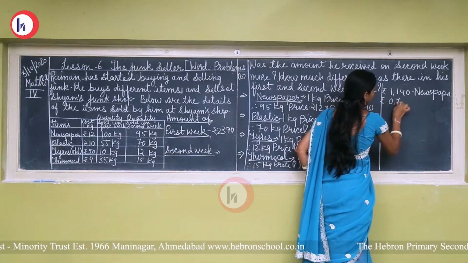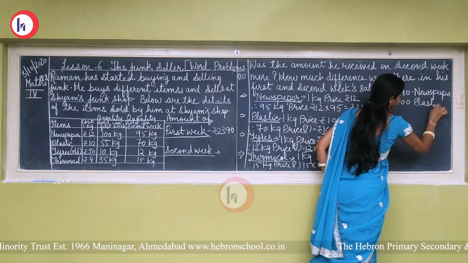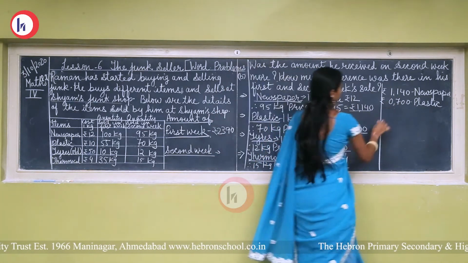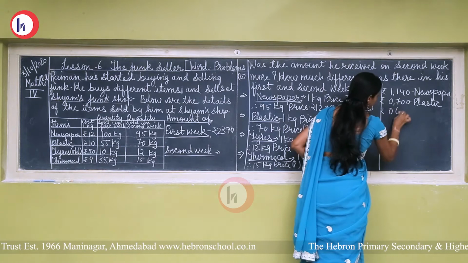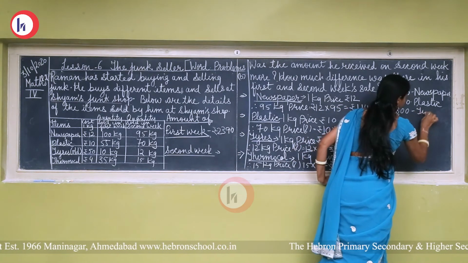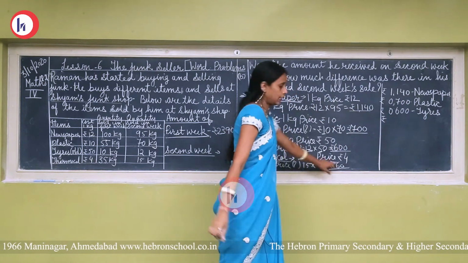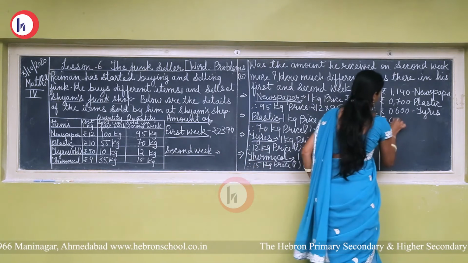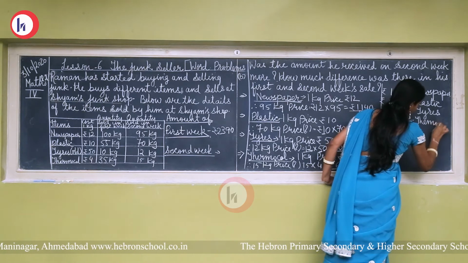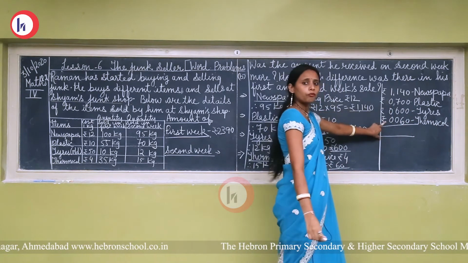Then after plastic, rupees 600, it is tire. And after tire, rupees 60, thermocol. Now see, the amount of 4 items is here.